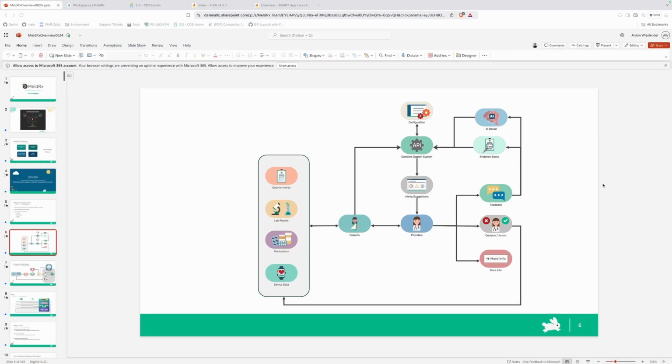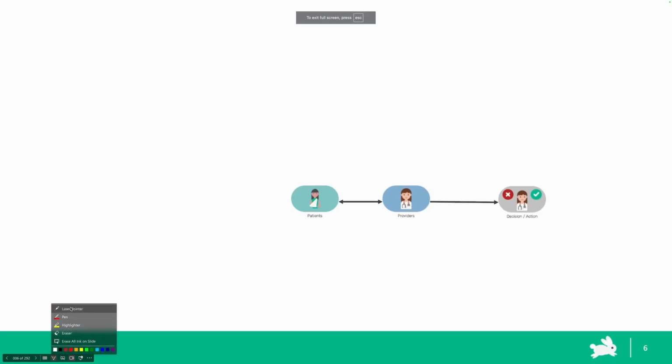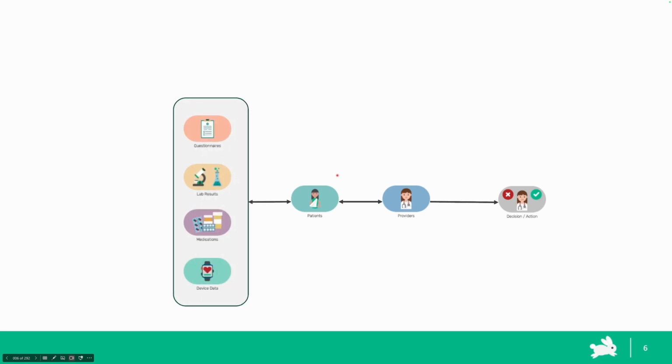So before we begin, I just want to explain the process of why we're doing CDS hooks and launching a smart application. So let me go ahead and launch this slide presentation and give myself a laser pointer. Imagine you're a provider in a hospital, a patient comes to visit you, and the patient brings along a bunch of information with them. So they have some kind of problem, the provider has to make a decision. Do they have allergies? What kind of information is associated with the patient, right? Based on all of this information, the provider needs to quickly make a decision, and that is a very talked about